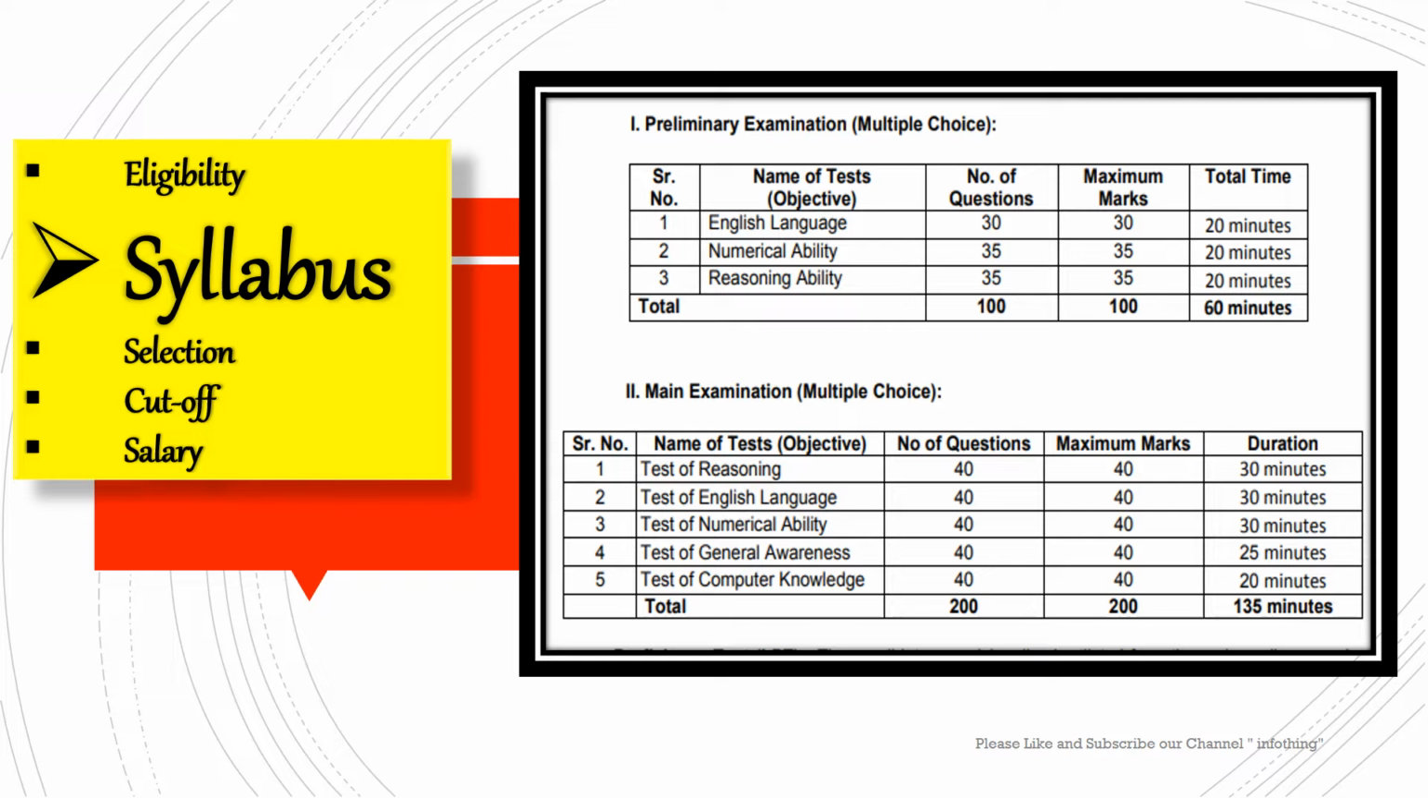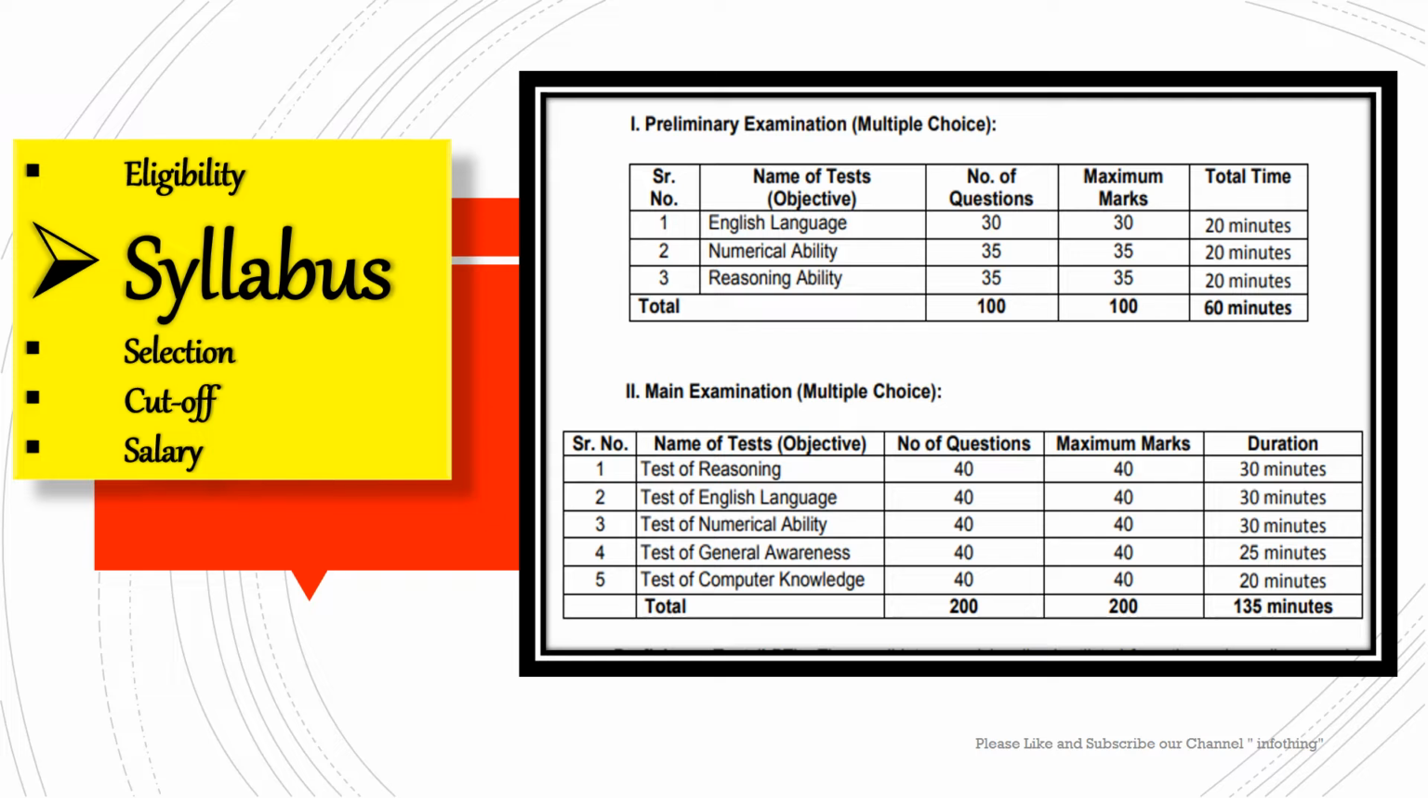There are a total of 3 subjects in the prelims exam and 5 subjects in the mains exam. So first I will tell you how the prelims exam is going to be conducted. In the prelims exam there are 3 subjects as I told. One is English language, the second one is reasoning ability and the third subject is numerical ability. When it comes to the English language, there are 30 questions for 30 marks.